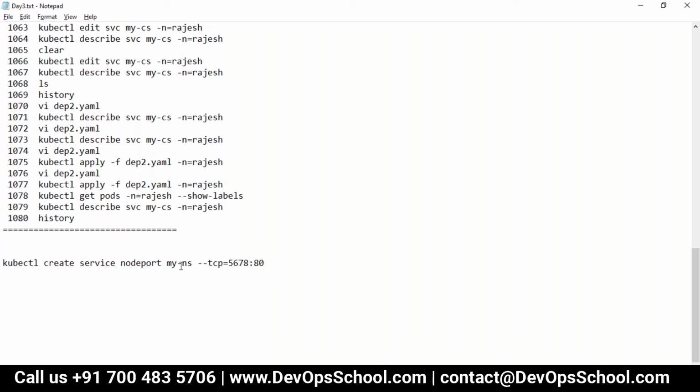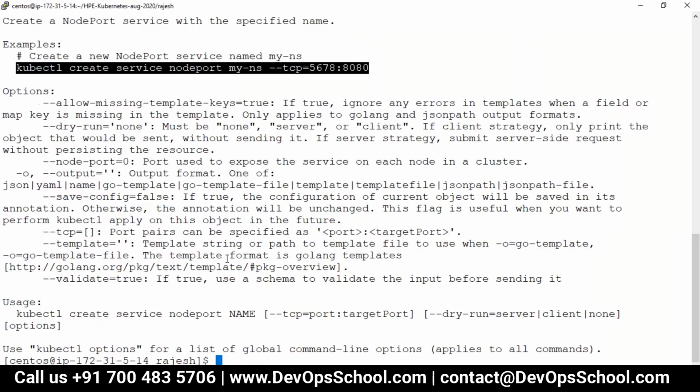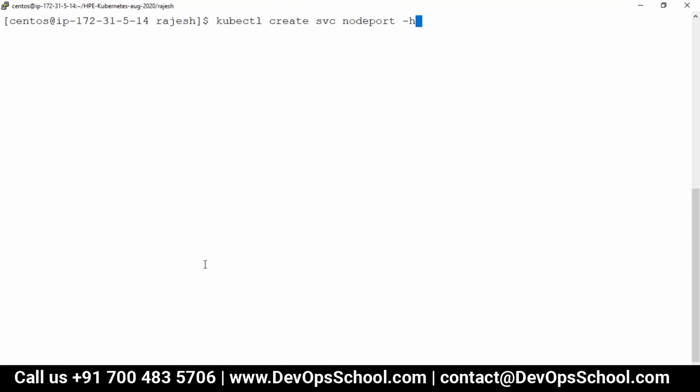So here I'm creating the node port. The name of this service, I am going to make it NS node port. Okay, so my NS is the same thing as earlier. Let me check what the name of this is.